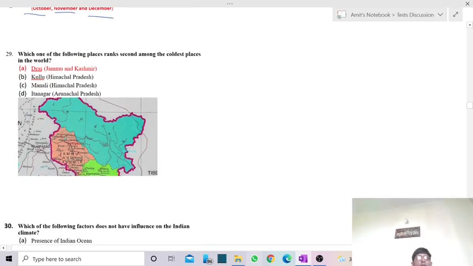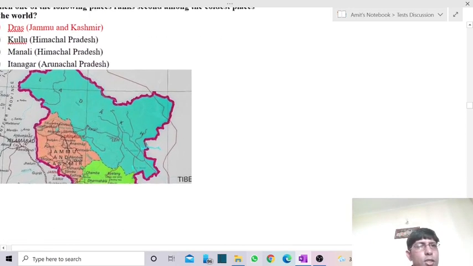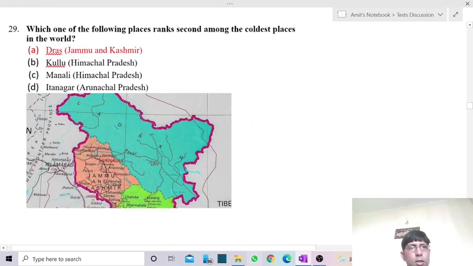Next one is, which of the following places rank second among the coldest places in the world? So in case of the given locations, we're having Dras, Kullu Manali. Kullu in Himachal Pradesh, Manali is in Himachal Pradesh, and we also have Itanagar. So Itanagar is not the right answer. Same is the case with Kullu and Manali also.